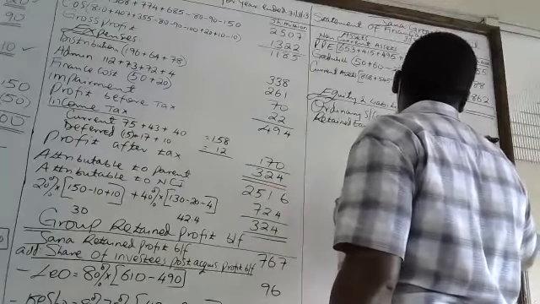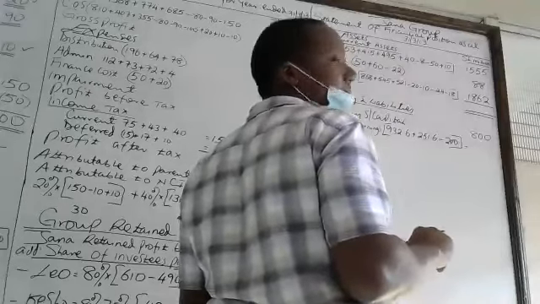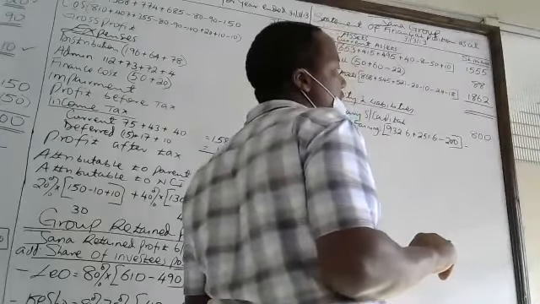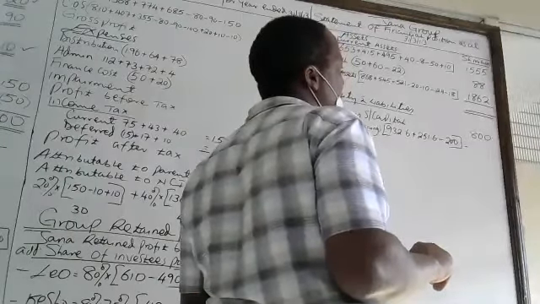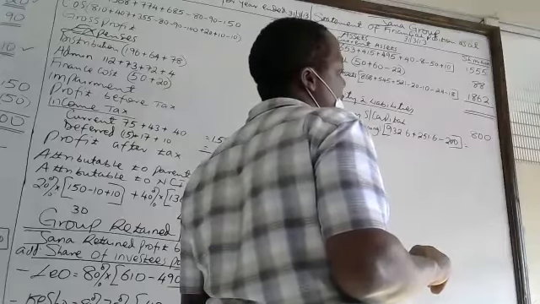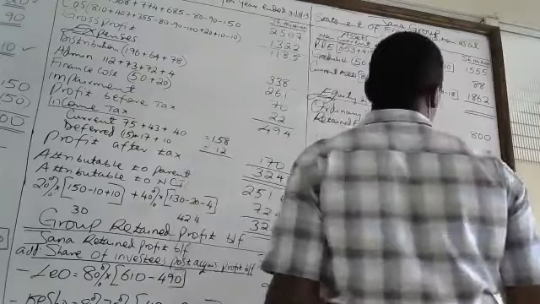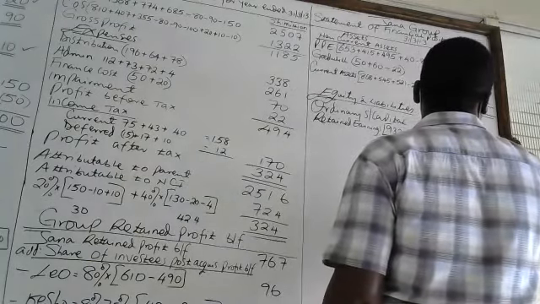And you get what? You get something like 984.2.